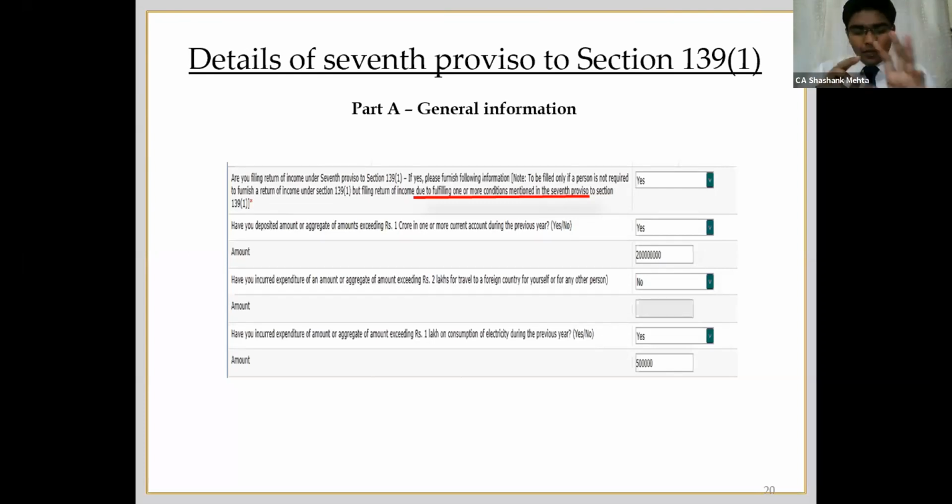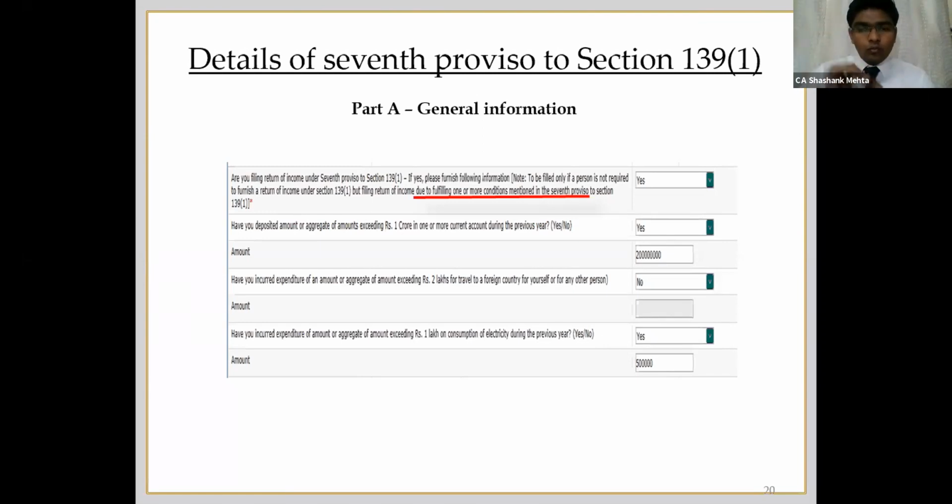And the third thing I would like to point out is, in the case of some small individuals or small assessees, even though they are not actually liable to file return of income, we do file the return for some bank compliance, etc. In all those cases their income is less than 2 lakh 50 thousand or the basic exemption limit, and they are not incurring such high economic expenditure. In that case, your answer to the first question should be no, because in the note they have specifically mentioned that only if you are filing your return of income because of the seventh proviso, only then you have to tick yes, otherwise you have to tick no.